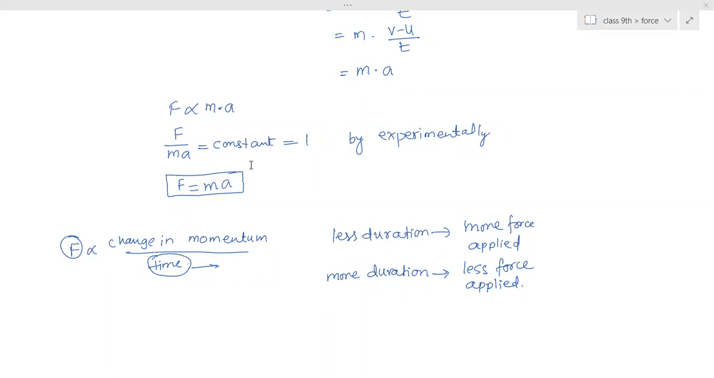So now we are discussing the relation between time and force applied. Seat belt example 1 I have given you. The second example, while catching: most of you are playing cricket, right? When a very high speed ball is coming towards you, how do you hold it? Directly, or by cupping your hands, applying force in the opposite direction of the ball? If you hold it directly, your hand will move backward.